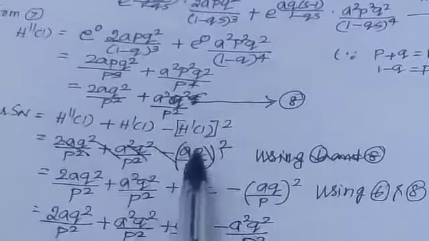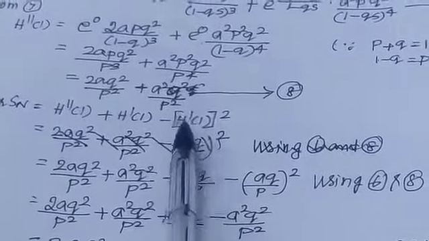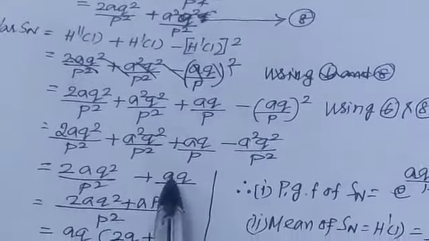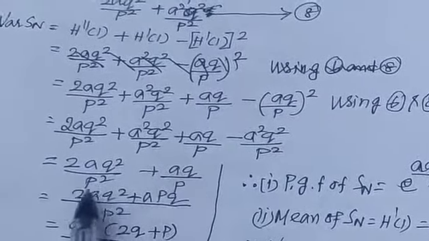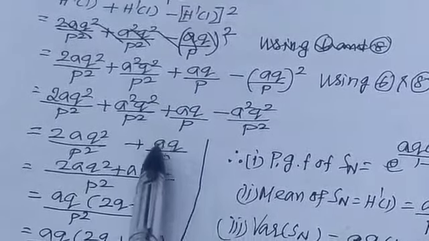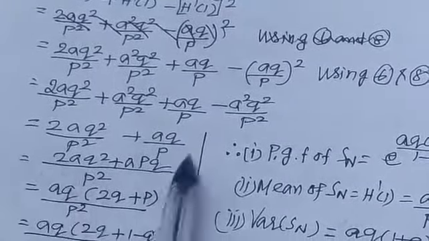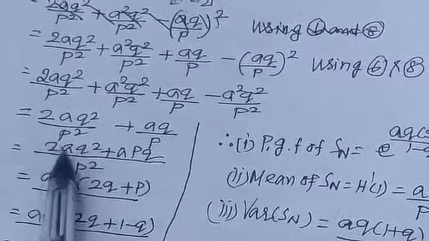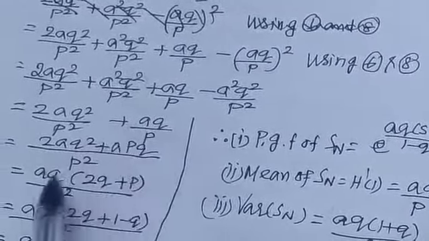Therefore, h dash of 1 in the place of aq by p, h dash of 1 equal to a squared q squared by p squared. Then applying the index formula, cancelling this term, then 2aq squared by p squared plus aq by p. Then here, this term you multiply numerator and denominator by p. Therefore, this one is apq by p squared.